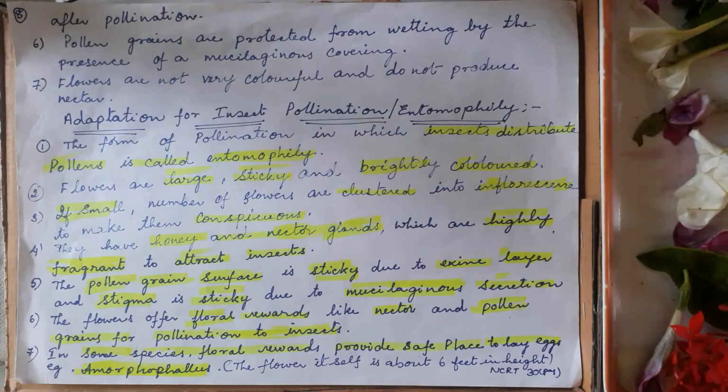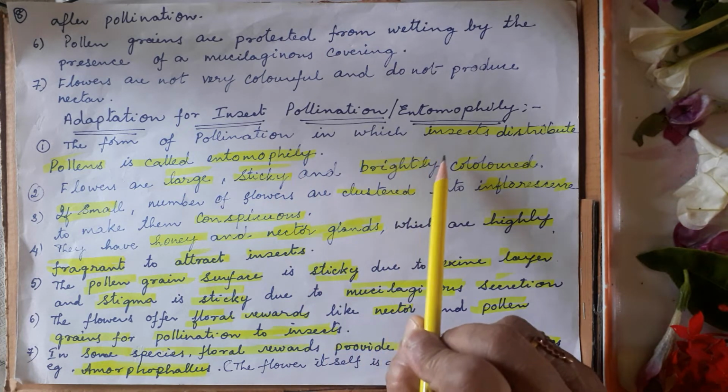Insect pollination means pollination which takes place with the help of insects, and what kind of characters and adaptations the flowers and pollen grains have. What kind of flowers will show insect pollination, and in that, which flowers will show self pollination, which will show cross pollination, and what adaptations they have developed. All these points we will see today. Okay, now.